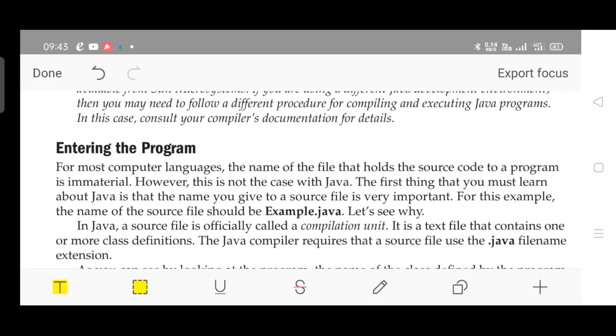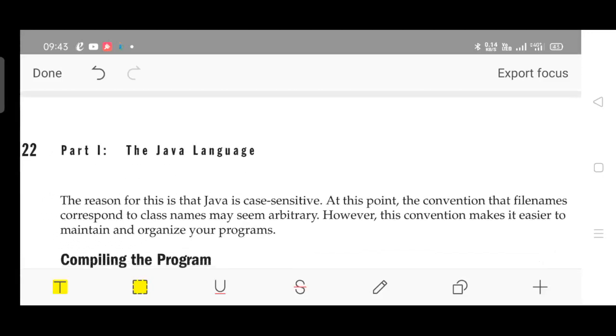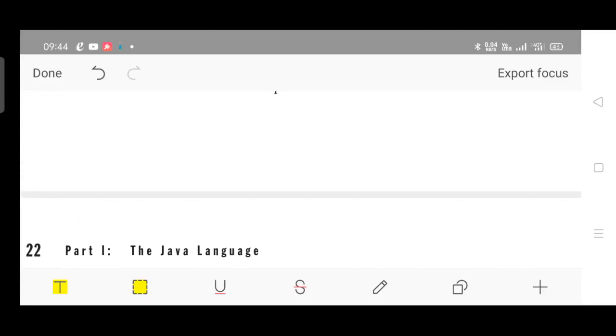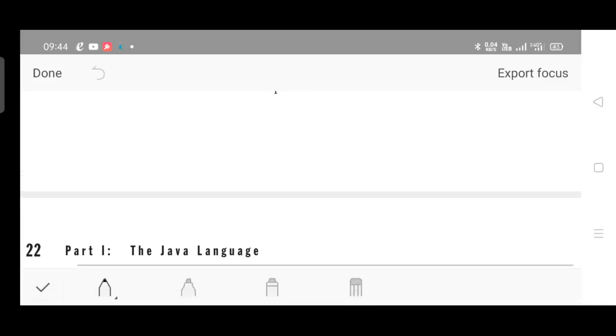Now the compilation steps for Java. You have to save the program as filename.java, for example example.java. After saving the file, terminate the editor and go for compilation.